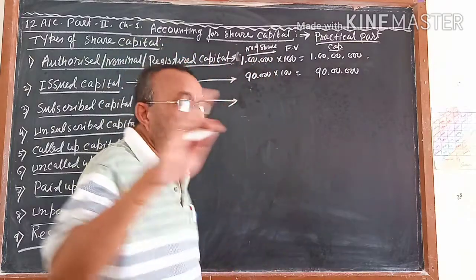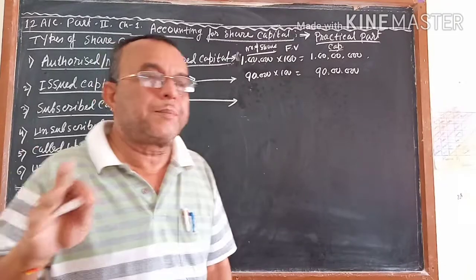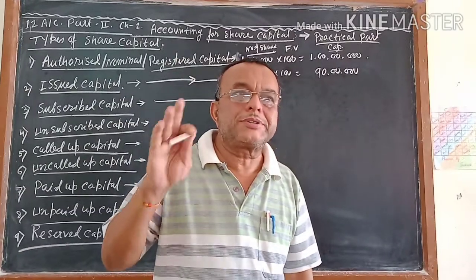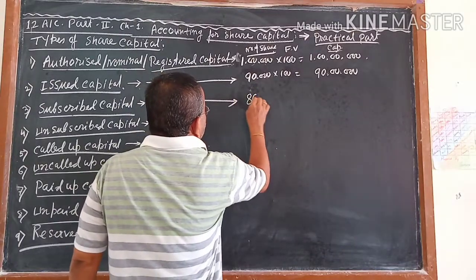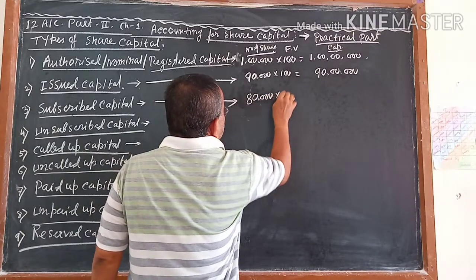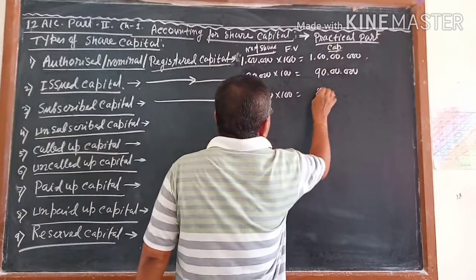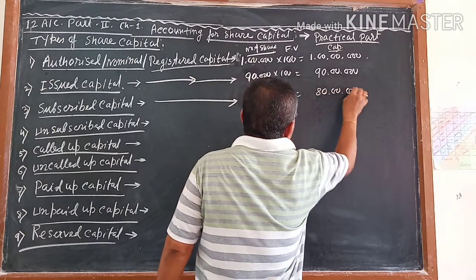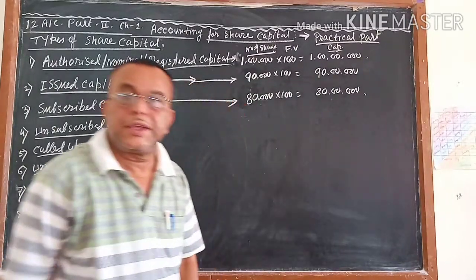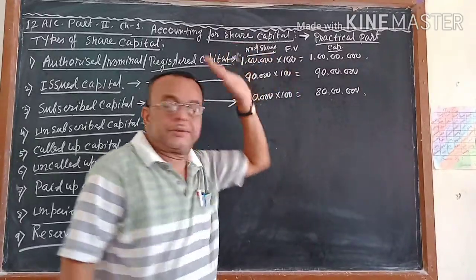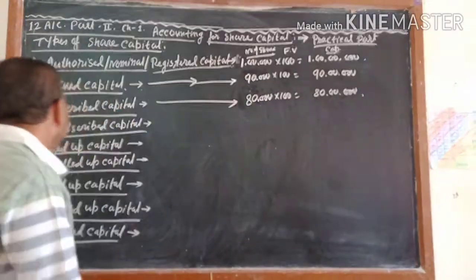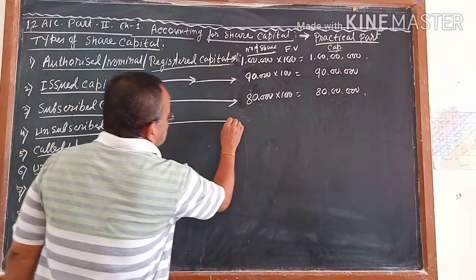So I am taking the second option, where the company gets fewer shares than the issued shares. Suppose it is 80,000 into 100, which comes to 80 lakhs. With this 80 lakhs, the company has to run the business. If it is coming less than that, fine; if it is more than that, then 90,000 into 100. Clear to you?